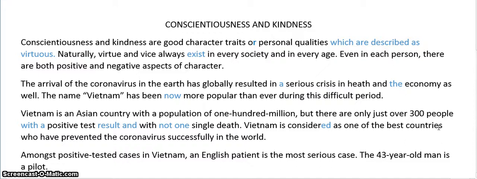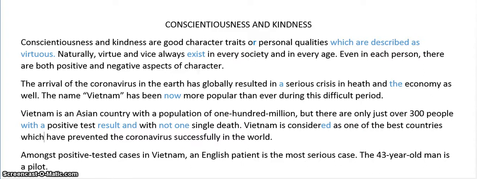Now we could say Vietnam is considered as one of the most successful countries, but my student has used successfully here. I don't want to change anything I don't have to. Vietnam is considered as one of the best countries who have prevented the coronavirus successfully in the world. Now we're talking about countries rather than a person, so I would prefer to change this to which.